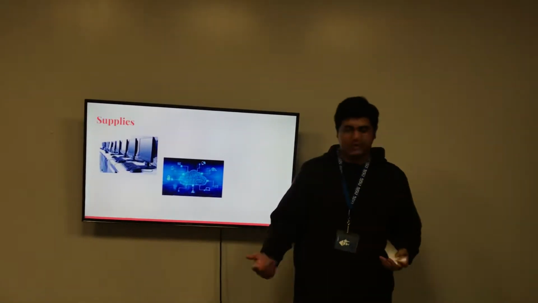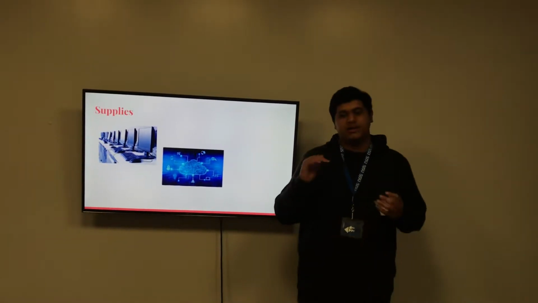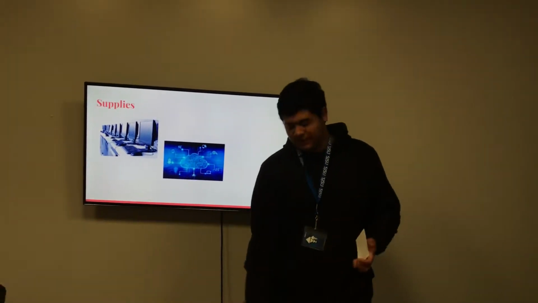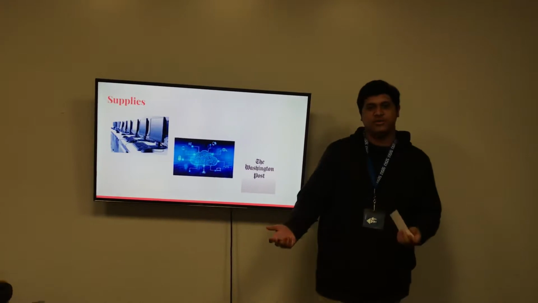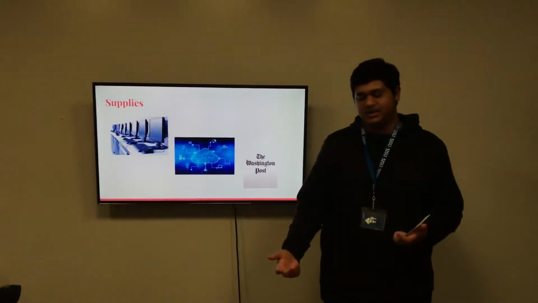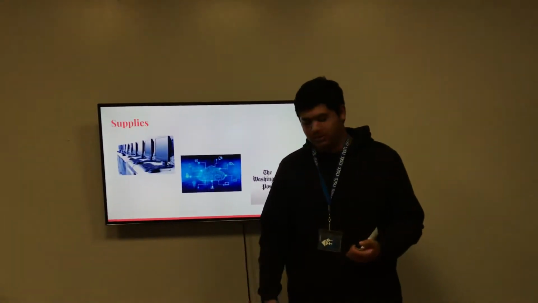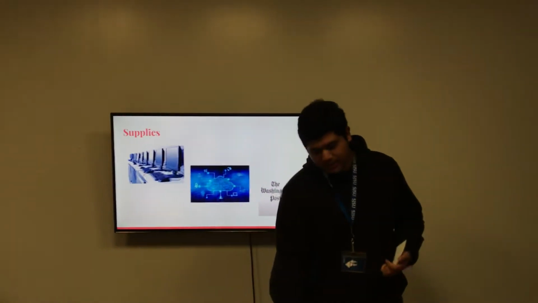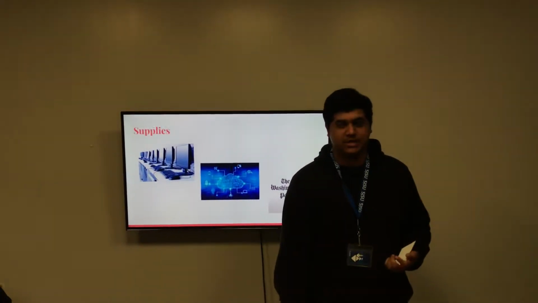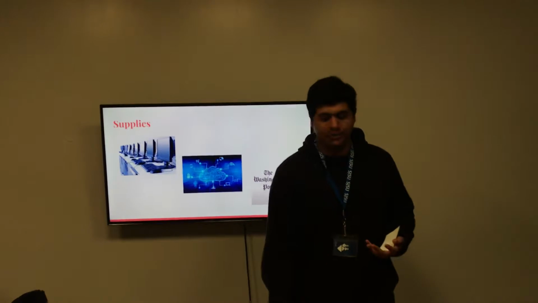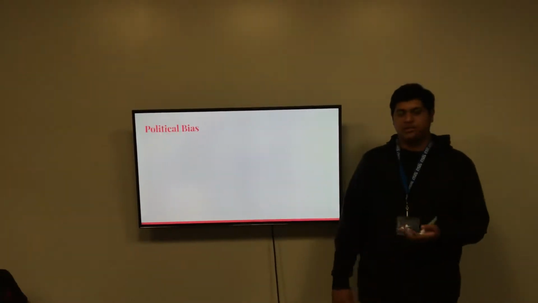And the next thing you need is something very important, that is the source itself, because if you don't have a source, there would be no point in finding if it's credible or not. Next I'll be talking about the different types of biases that make a source non-credible. And the first one would be political bias.